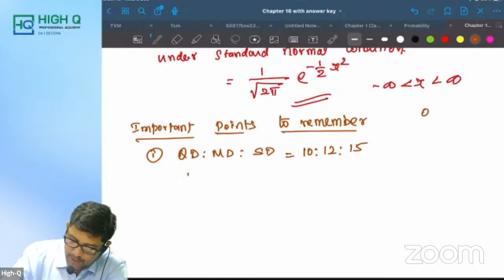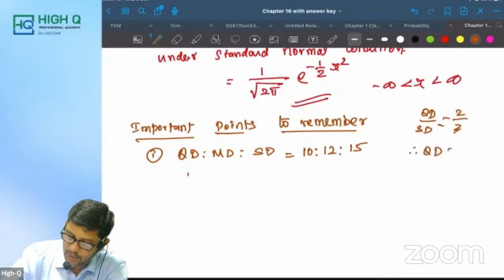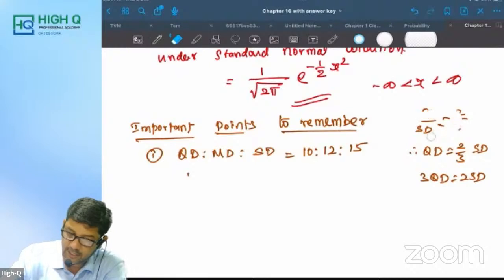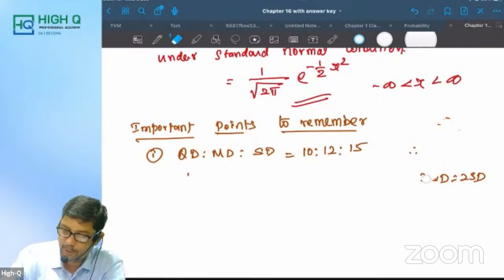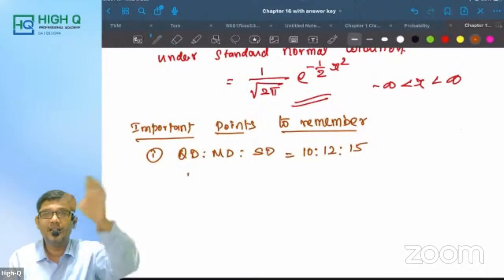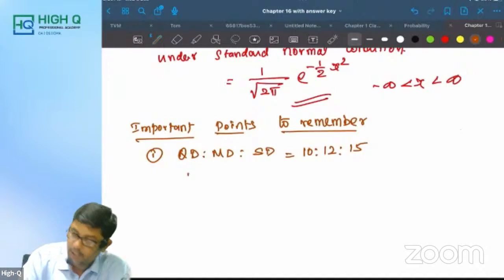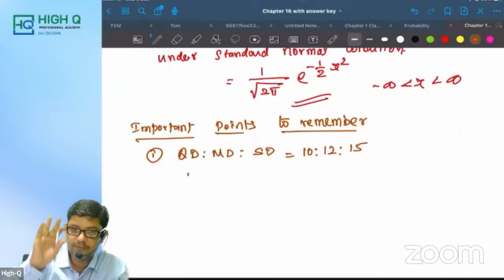So tell me, QD by SD is equal to 10 by 15, which is 2 by 3. Can I say QD is equal to 2/3 of SD, my dear? Or 3QD is equal to twice SD, my dear? So this way questions can be asked. Is that right? So instead of remembering each and every point, just simply remember this particular part and whatever relation they are asking, put it there. Okay. Next, second one. You understand, my dear? Yeah. Now, this is the first point you need to remember.